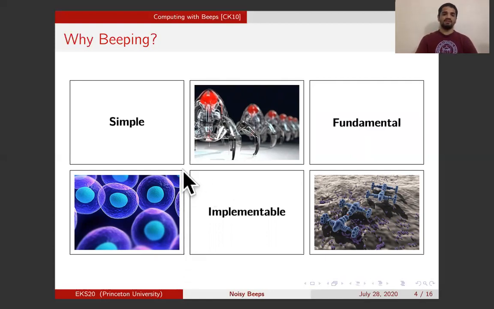This beeping model is also found in several natural phenomena of interest. For example, you could have several biological cells in a common medium, and these cells cannot really talk to each other directly, but what they can do is they can secrete enzymes or chemicals into this common medium that the other cells can pick up and act based on them. Notice the parallel with the beeping model.